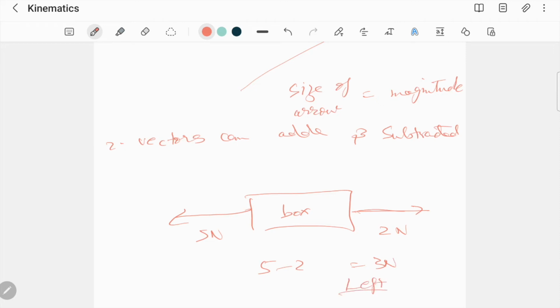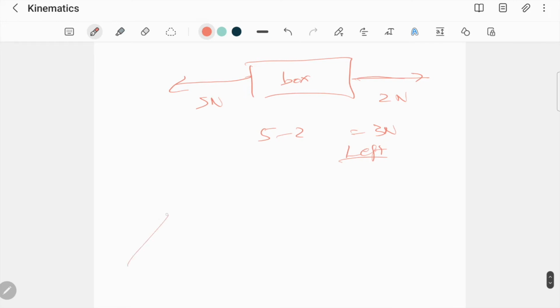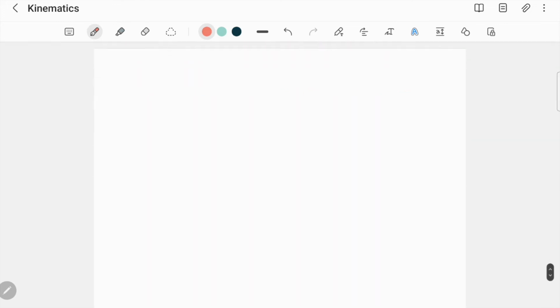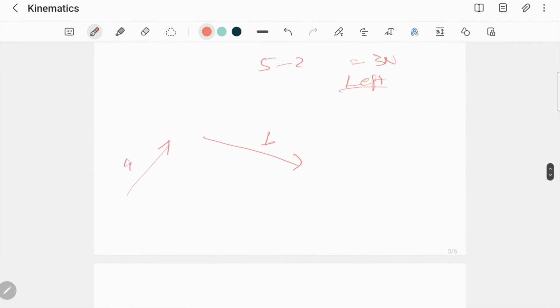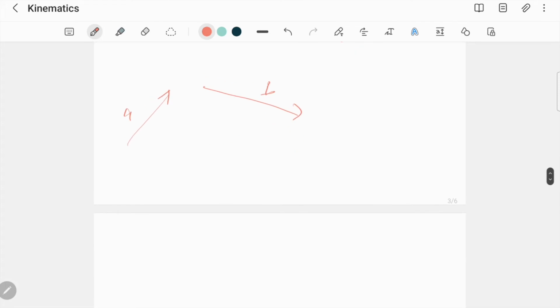However, but if you had in space a vector A like this and a vector B going down, अब ये पैरेलल नहीं है एक दूसरे के, तो अगर आपको कोई कहे कि इनको ऐड करें तो how would you do that? That's what we're going to look at. There are two methods. We're going to look at both.